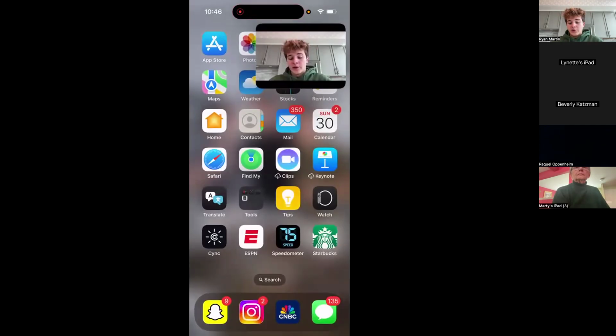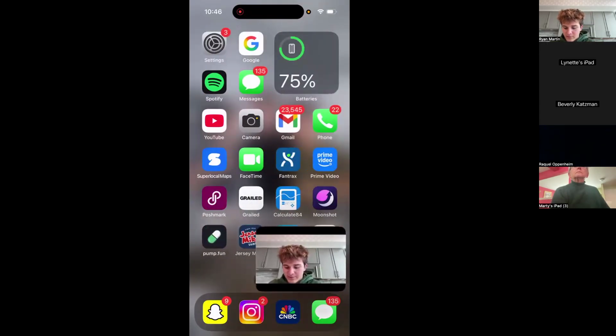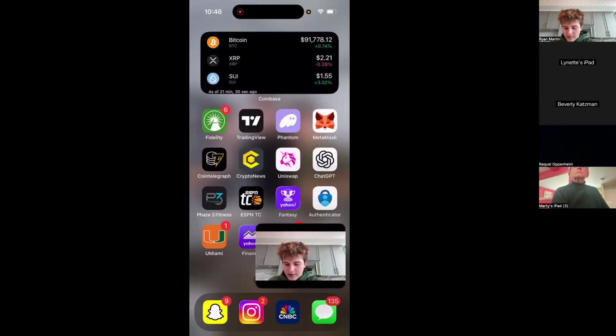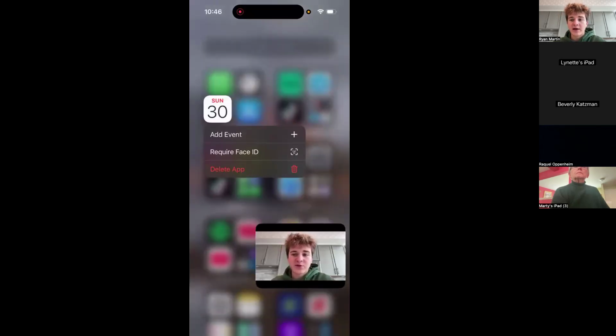All right. To move on, these next apps are all pre-installed on your phone. I'm back on the home screen, as you can see. Where is my calendar app? Here it is. So as you can see here, this is what the calendar app looks like.